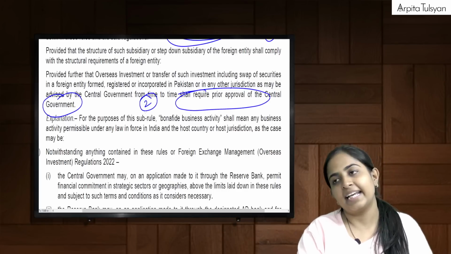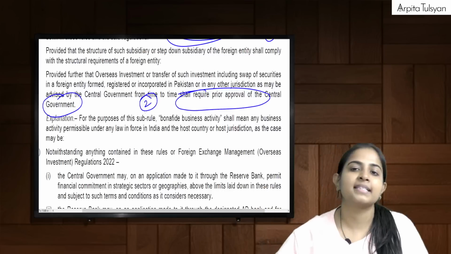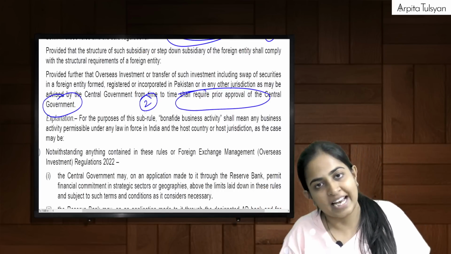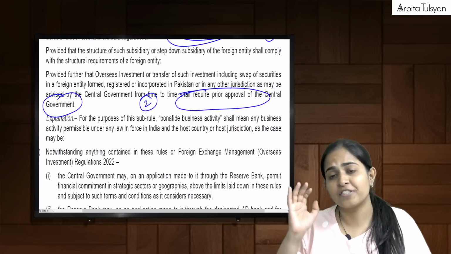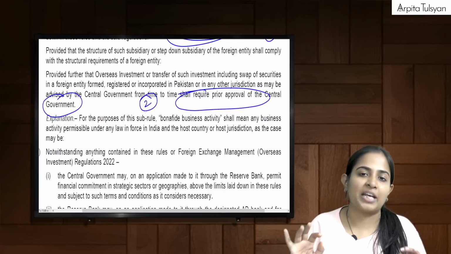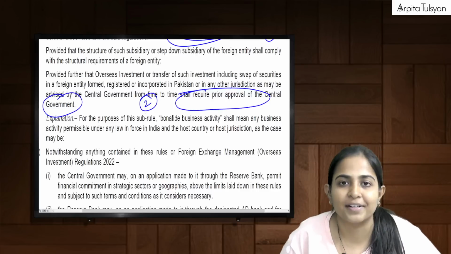They are telling us that if we want to do investment in Pakistan, or if we want to remove our money from Pakistan, to do such a transaction we require prior approval of the central government. Only if the government says so can we deal with such types of countries. I shall not say more.